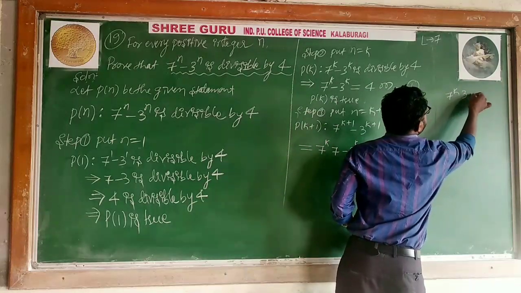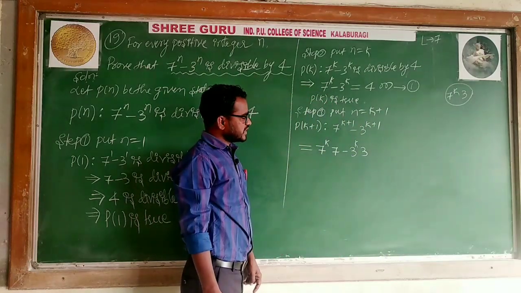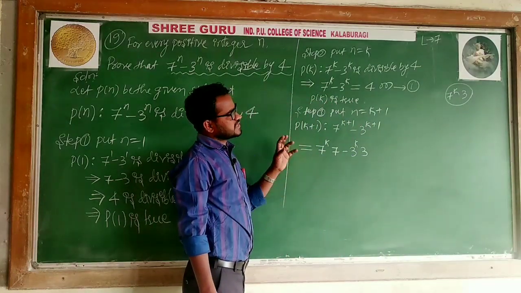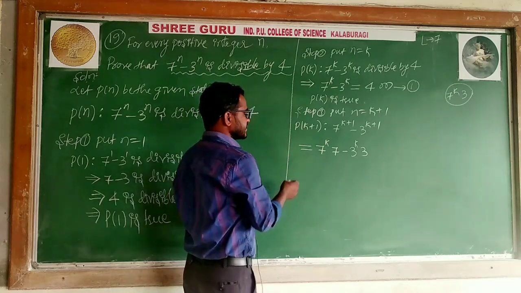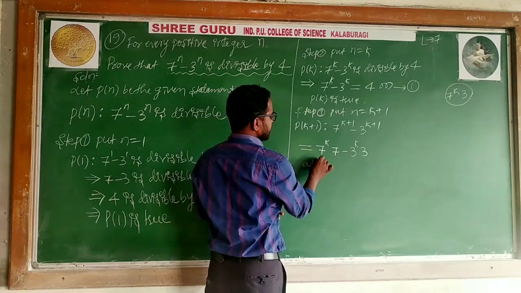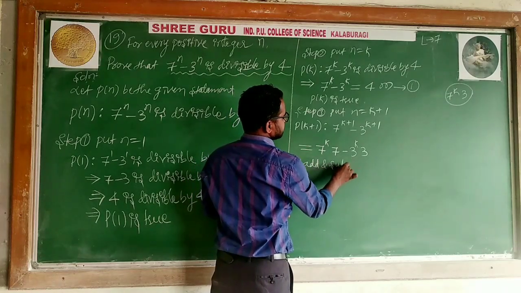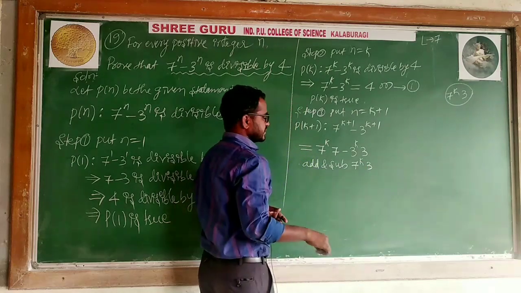3, this term you have to add and subtract. What we need to add here, if you want to prove, I will say add and subtract this term. Add and subtract 7 to the power k and 3. 7 to the power k.